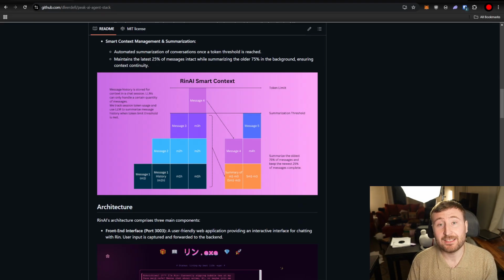And it will utilize an LLM to summarize the oldest 75% of messages in the session, and it will keep the newest 25% of messages completely whole. We want all of the recent messages to have full context. And that process just continues happening. So you could have basically a forever session with your RinAI agent, and it will just keep summarizing as needed. Now, I must say, there's a lot of messages that can happen before any summarization is needed. But it's a really important factor to consider, especially as we get longer responses with these enriched tool call powered responses that we're building with RinAI.